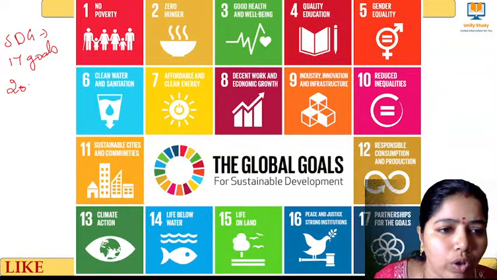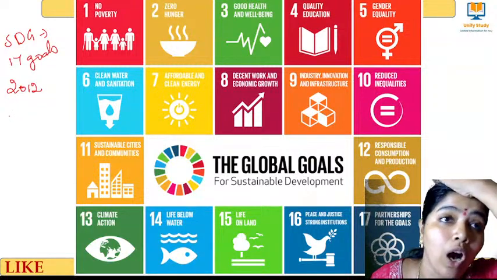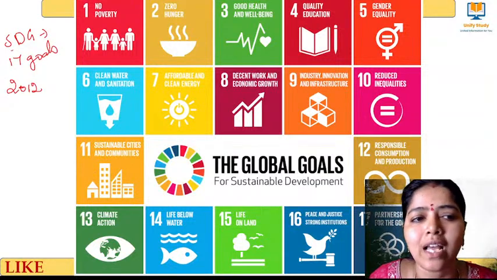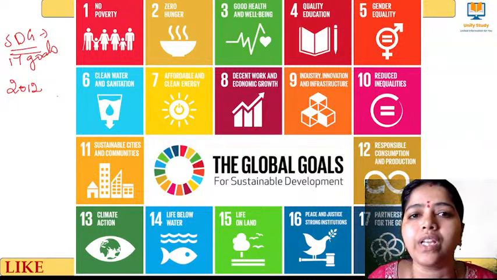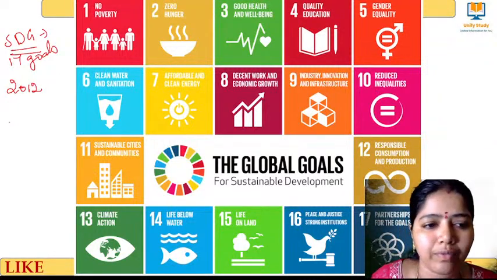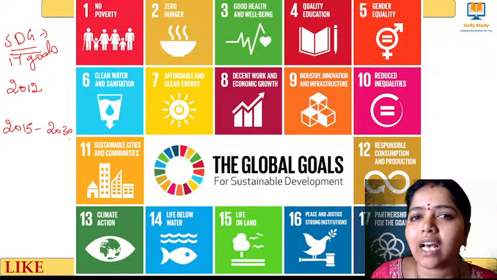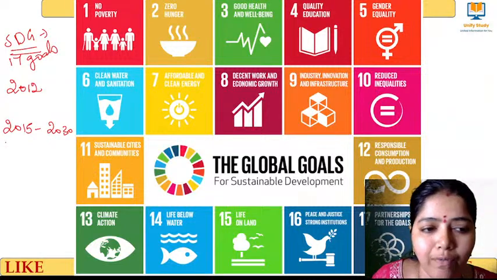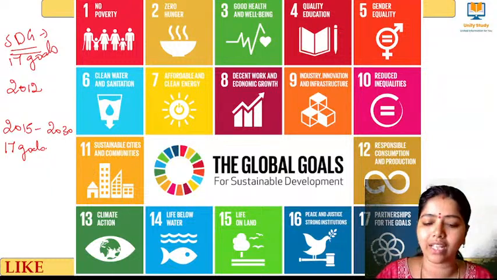It started in the year 2015, because they understood that 15 years is not enough to overcome all the 8 Millennium Development Goals. So they decided we need one more 15 years. So they framed the Sustainable Development Goals from 2015 to 2030, Agenda 2030. In those 15 years, they have to achieve these 17 goals.